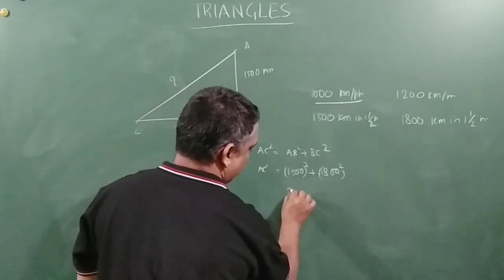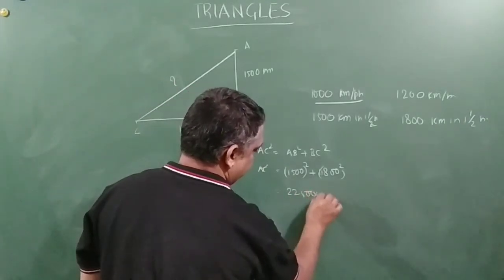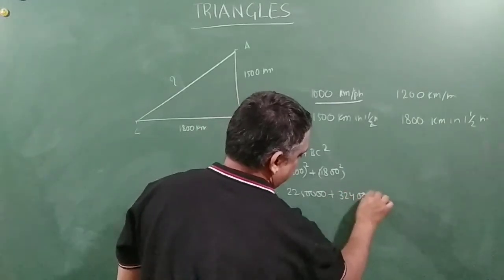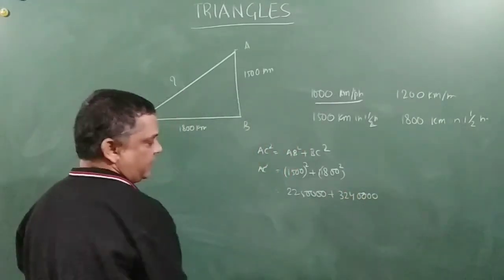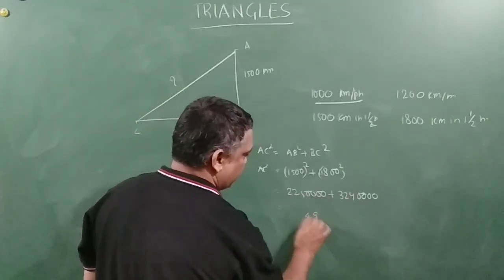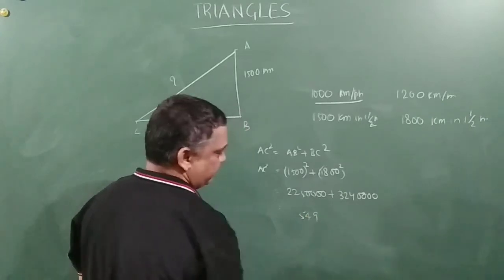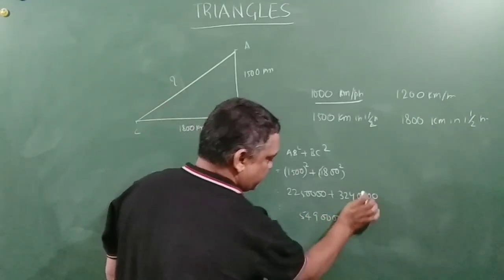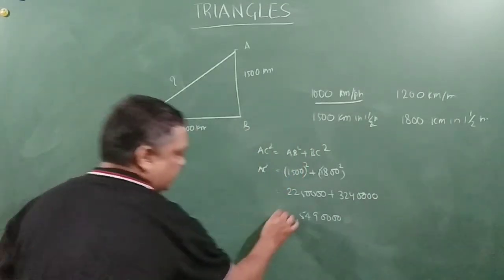So this is nothing but 225 with 4 zeros plus 324 with 4 zeros, right? Which is equal to 549 with 4 zeros.